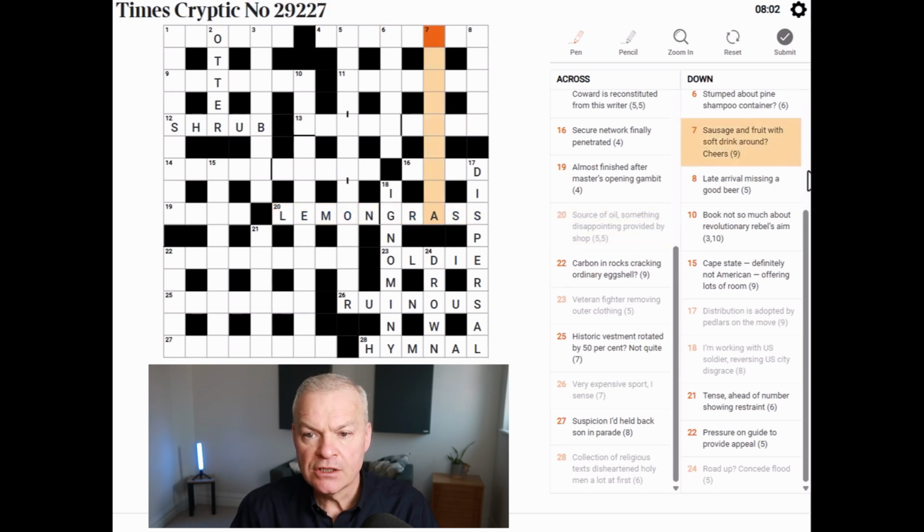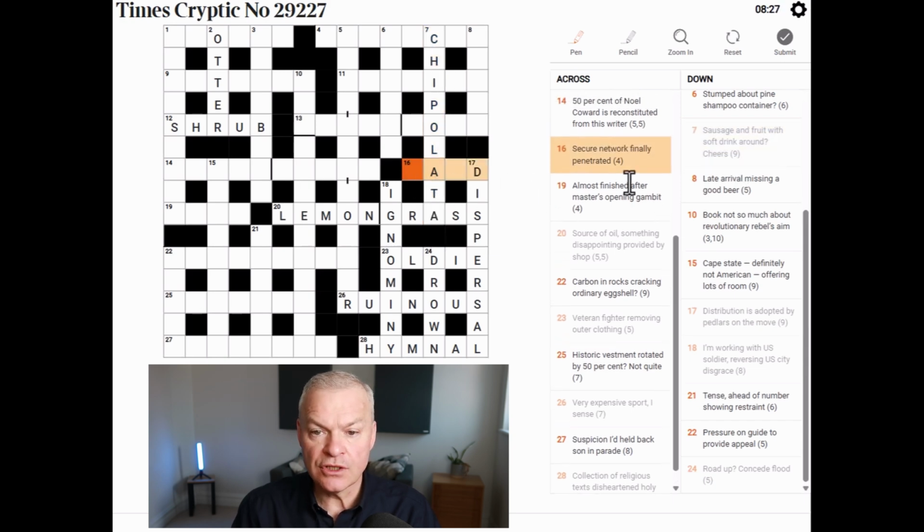Fantastic. Sausage and fruit with soft drink around, cheers. I wonder if this is chipolata. A chipolata is a sausage. Fruit is hip. With soft drink around, with cola around, and then cheers is tar.